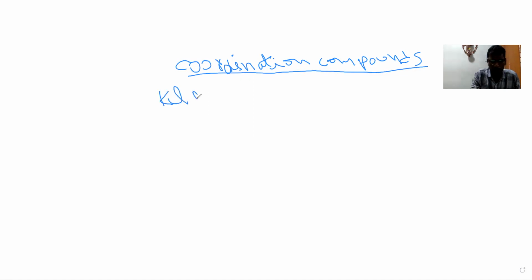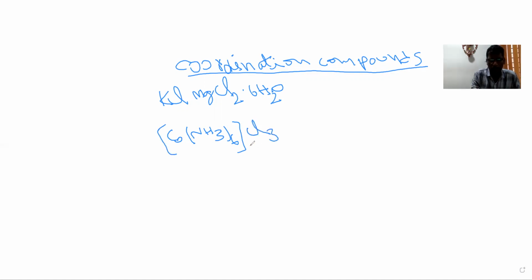One is KCl, MgCl2, 6H2O. This is a bulky compound. Similarly, another compound I'm writing, Co(NH3)6 Cl3. Observe these two molecules. The first molecule is KCl MgCl2 6H2O. The second molecule is Co(NH3)6 Cl3. Both are observed as bulky molecules, but the first molecule is called a double salt.